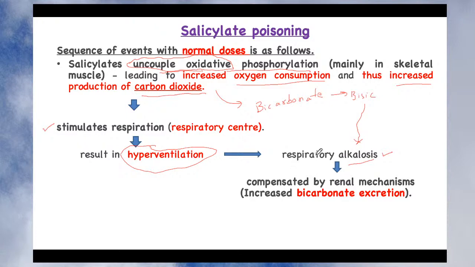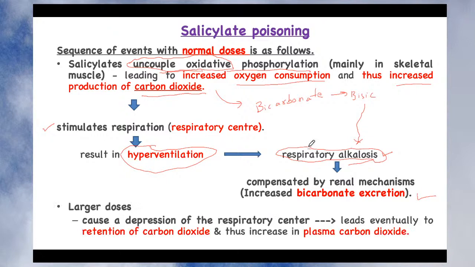Now the body removes this excessive bicarbonate by a renal mechanism. What does the body do? It increases the excretion of bicarbonate. This is the normal compensatory mechanism, where anything that is in excess is removed by our body. Again, up to a certain extent, the body will remove this bicarbonate. If this limit is crossed, then the body will be unable to remove the excess bicarbonate and the patient will suffer from respiratory alkalosis. This is not a normal condition, and it may produce complications in those patients, right?